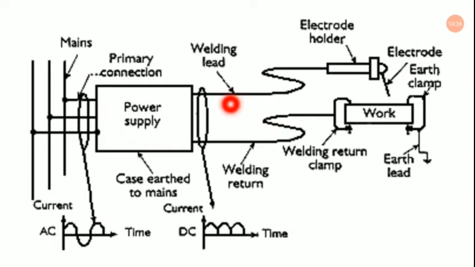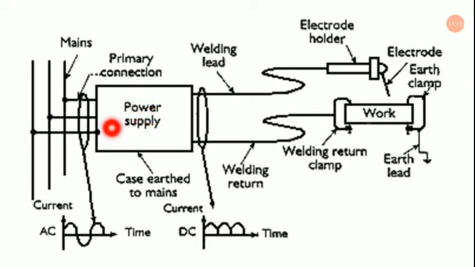But for the sake of simplicity, let us assume the current is flowing through this electrode holder, and when it is coming a little bit in contact, keeping a small arc gap, we are producing the arc over here in between the contact resistance between the electrode holder and this workpiece, and eventually the electrons are jumping out of this electrode, and it is coming to the workpiece as well, and through this workpiece it can travel through this welding return cable, as you can see over here. It is being also attached to this power supply. So that is the whole thing.